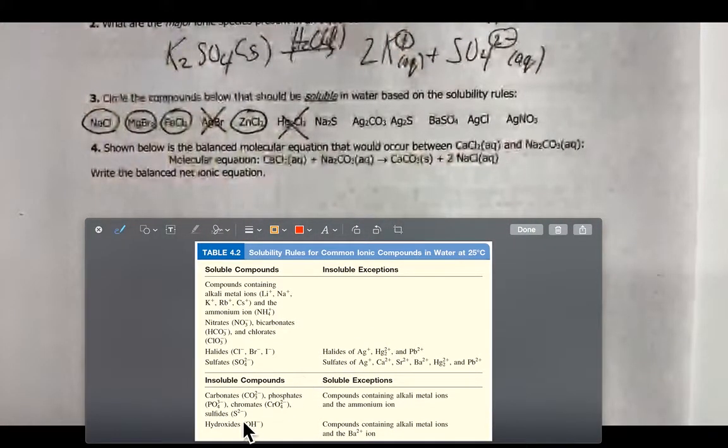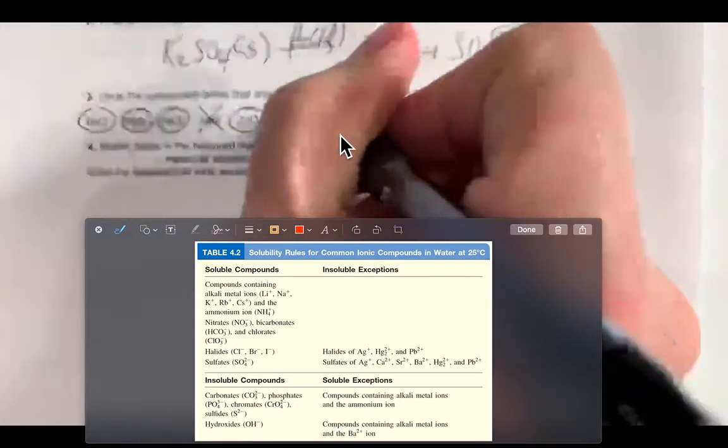All right, finally something a little bit more interesting. This one right here, sodium sulfide. Sulfide salts are usually insoluble. However, the alkali metal ions and ammonium are exceptions. So sodium sulfide is soluble.